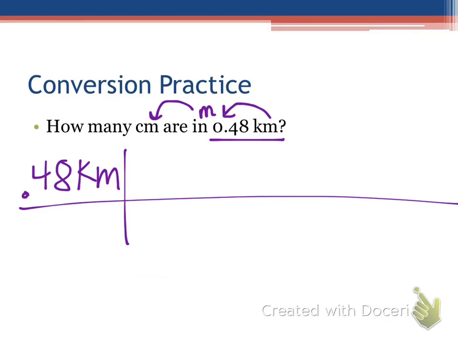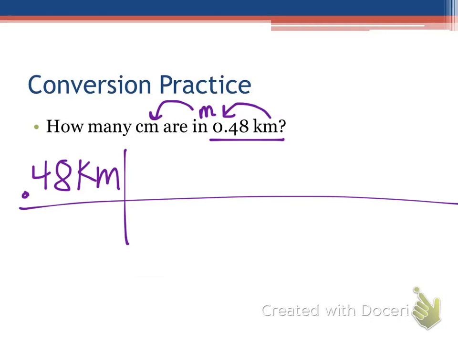So if you're confused about how we should go from one to the other, just go to the base unit and then go back to whatever you're trying to get to. Does that make sense? So you're not trying to move decimals or do anything crazy. That will always work. Okay? So we need to go kilometers to meters.